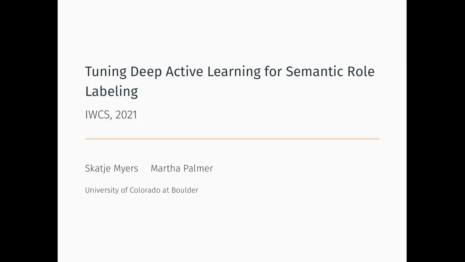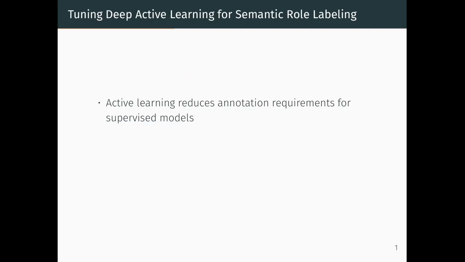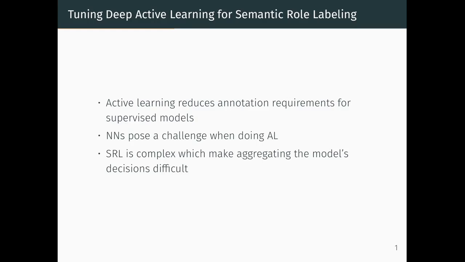Tuning deep active learning for semantic role labeling. Active learning allows us to reduce annotation requirements for supervised models by choosing only the most informative instances to annotate, according to the model itself. This can be challenging when using neural networks, as their outputs are not accurate estimates of confidence. Since semantic role labeling involves labeling argument spans for potentially multiple predicates in a sentence, it can additionally be challenging to aggregate the numerous decisions into a single score.